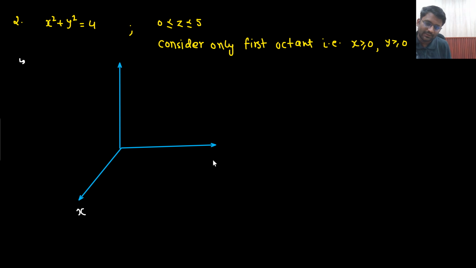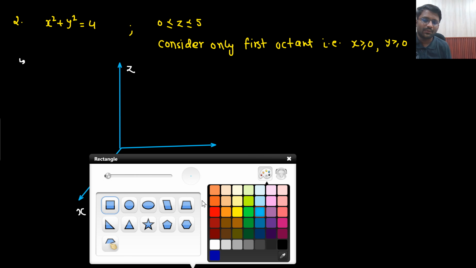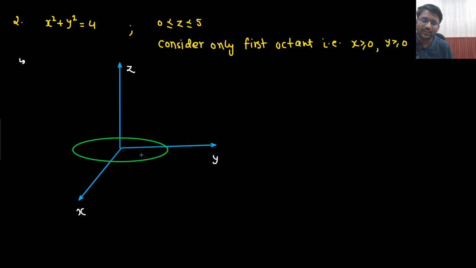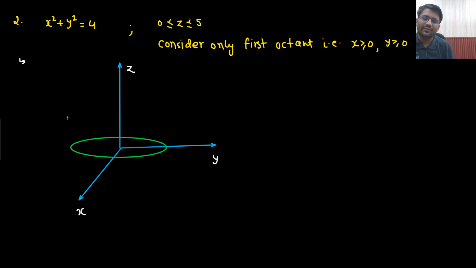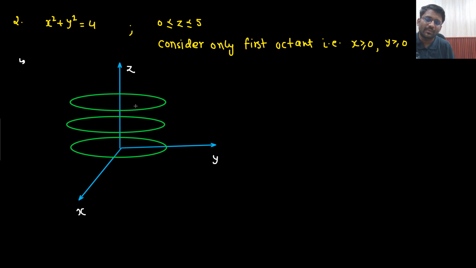This is your x-axis, this is your y-axis, this is your z-axis. Z can go from 0 to 5. But x square plus y square equals 4. So if z is 0, then x square plus y square equals 4. If z is 1, then x square plus y square equals 4. If z is 2, then x square plus y square equals 4. If z is 5, then x square plus y square equals 4.